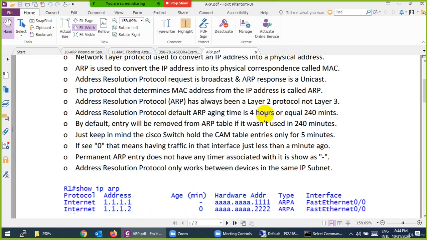And this entry is kept for almost 4 hours, which is equal to 240 minutes. So it's a huge time, you know. The attacker has almost 4 hours to do the attack. ARP keeps all these details for 4 hours.